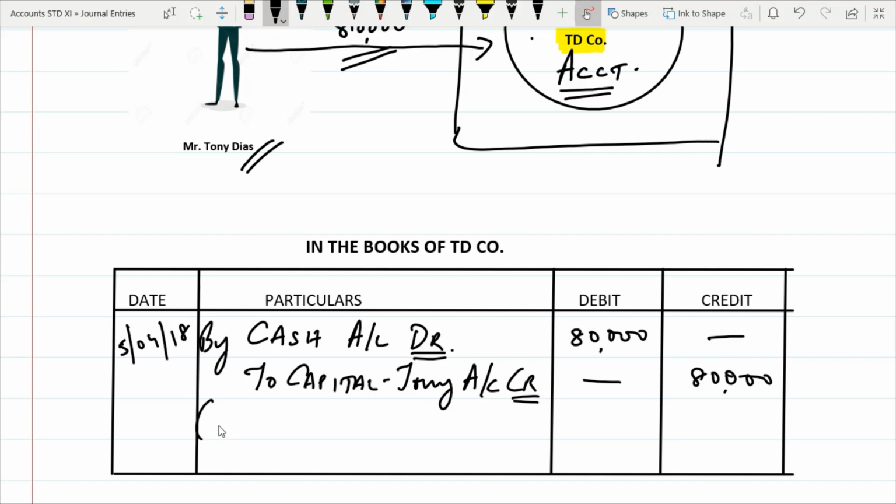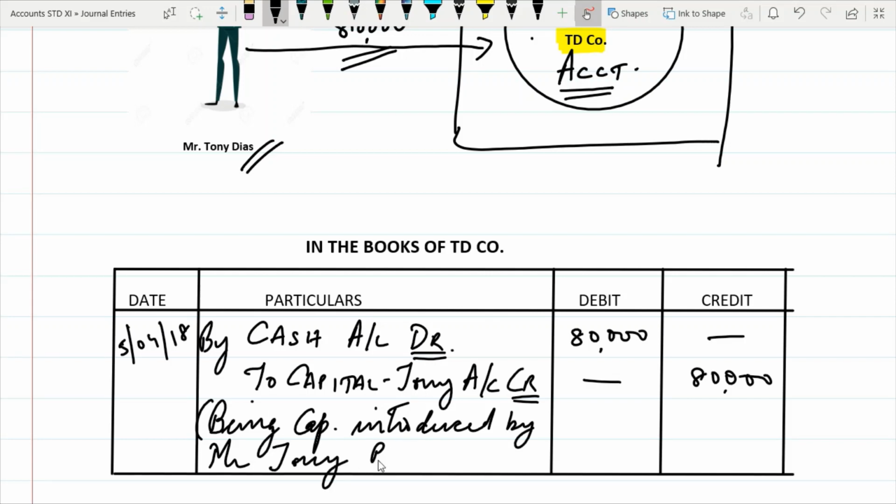And the second important thing is, it has to start with being capital introduced by Mr. Tony, rupees 80,000, close brackets.